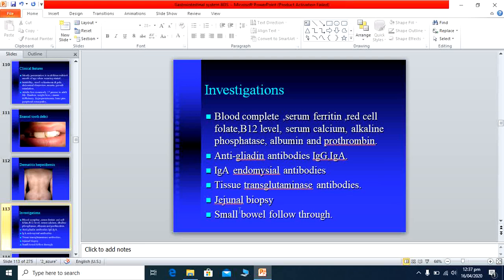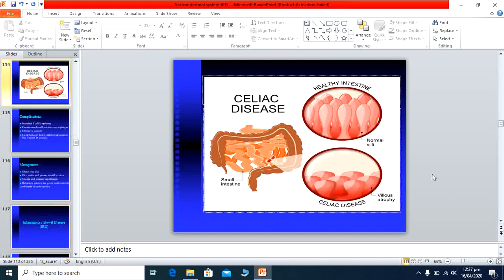Jejunal biopsy is performed, where we see subtotal villous atrophy. This jejunal biopsy is taken with the help of a gastroscope. Another investigation is the small bowel follow-through, where the jejunal area is seen as abnormal. So these are the basic investigations performed in a patient with celiac disease.